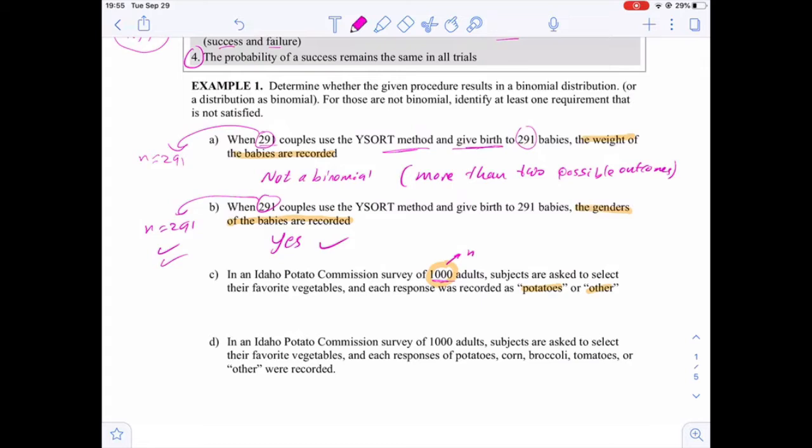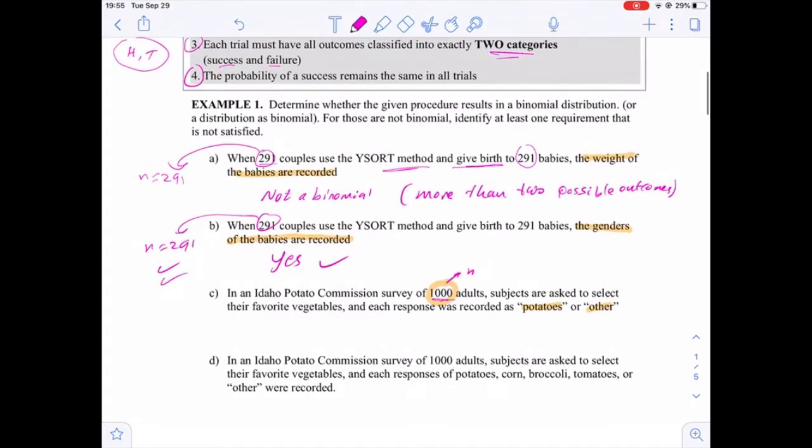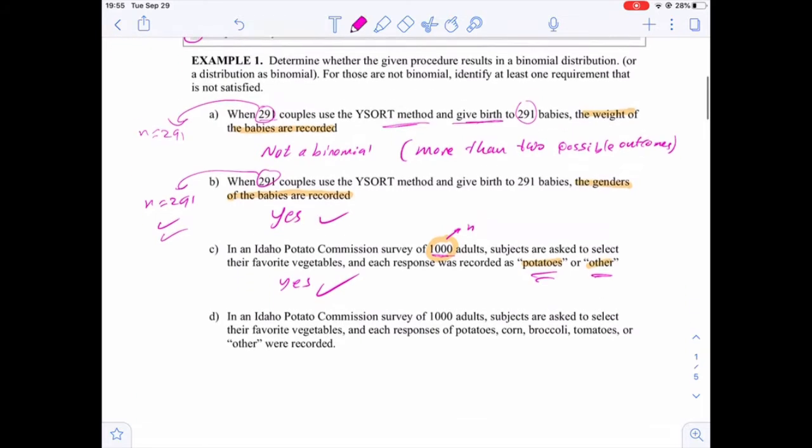That means n is fixed, the number of trials is fixed, and whether the first one chooses potatoes or other, the second one can choose either of the two options, and so can the third, the fourth, up to 1,000 adults. So the trials are independent, and we only have two outcomes, either potatoes or other, and the probability is the same, for example 1/2. So yes, it's binomial.